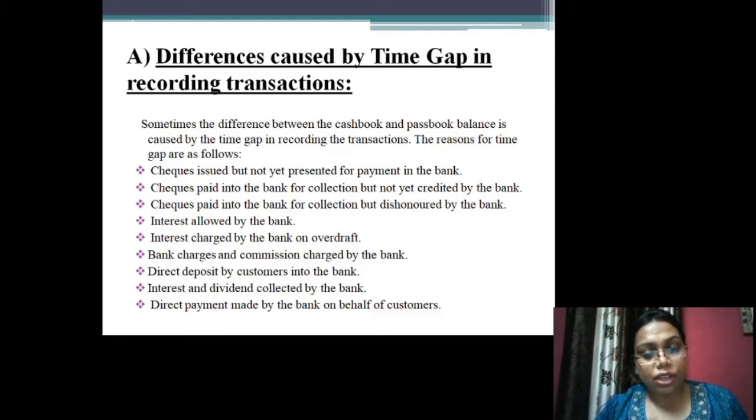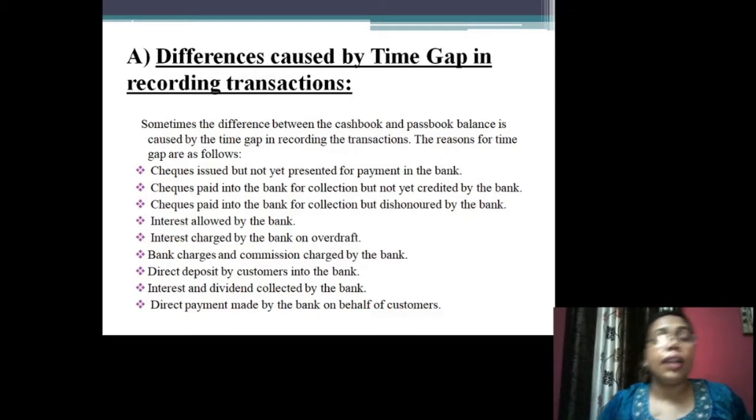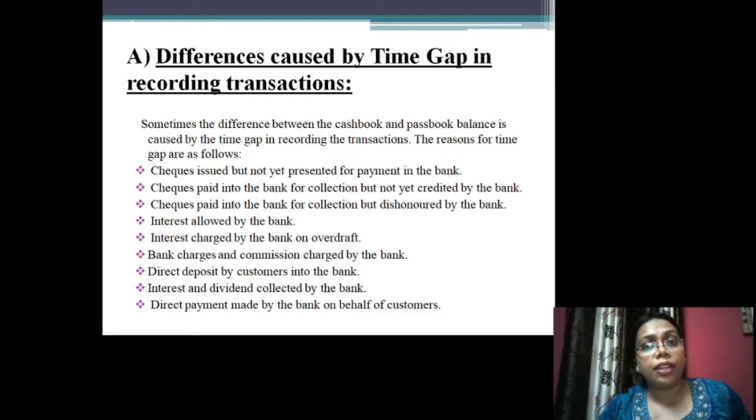Now next is bank charges and commissions charged by the bank. So this is very easy. If I have some bank charges to pay, or there is a commission charged by the bank for some services they have been providing to me, and the bank debits the amount from my account, then it will be shown in the passbook. But I will not be updated about this until I receive some kind of notification from the bank or I receive my updated passbook.